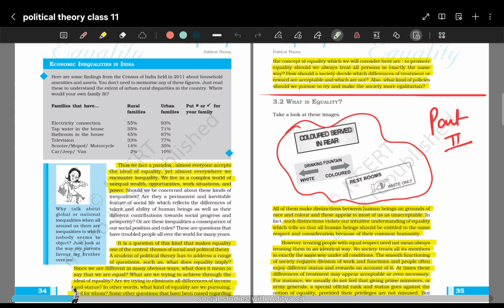But we also see there is a difference between people in society, even when we treat people equally. That means if we are giving the same level of respect to A and B, that is because they are both human. Yet there are some differences which are legalized, which are followed, because these differences are not because they have a different skin color, caste or religion, but due to some special official rank and status.